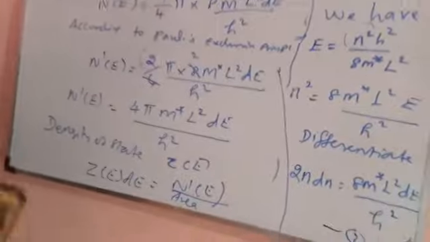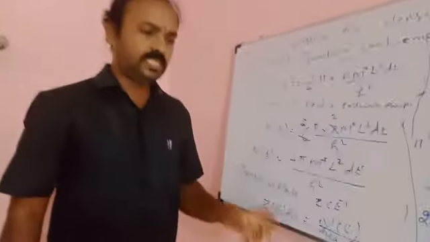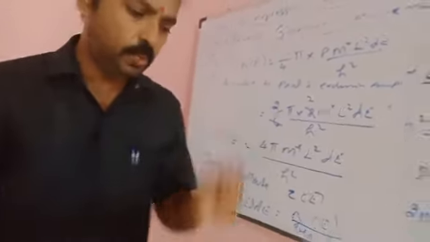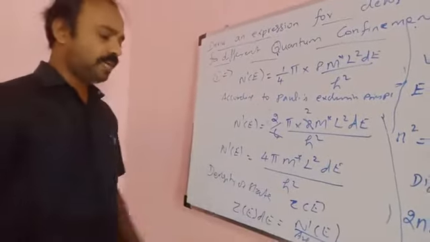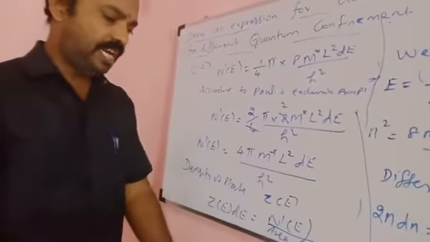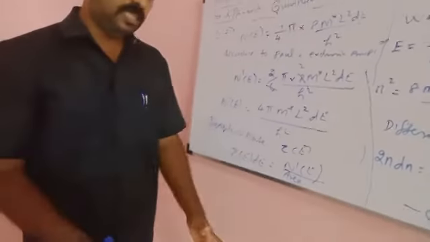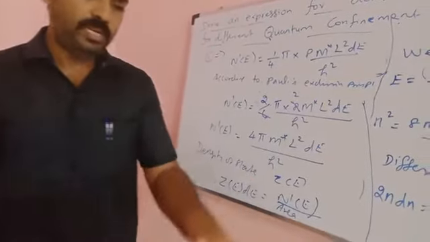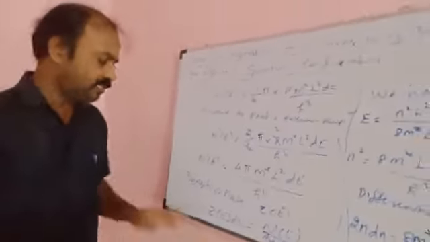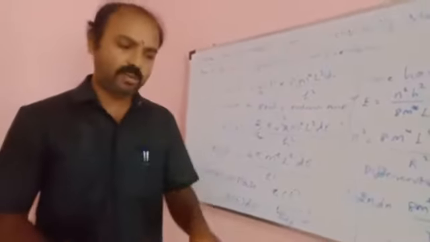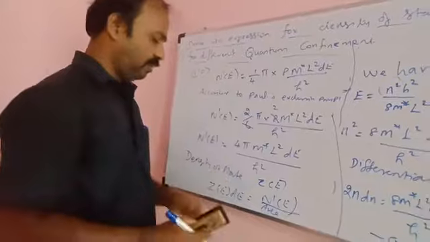Now one question: I already told you at the initial time that the density of states is the number of energy states per unit volume. But here we use area because we are talking about 2 dimensions. In 3 dimensions we use volume. Here we are dealing with 2 dimensions, only x, y, or y and z, or x and z, any 2 dimensions. So in that case, density of states is defined as the number of energy states per unit area instead of volume.